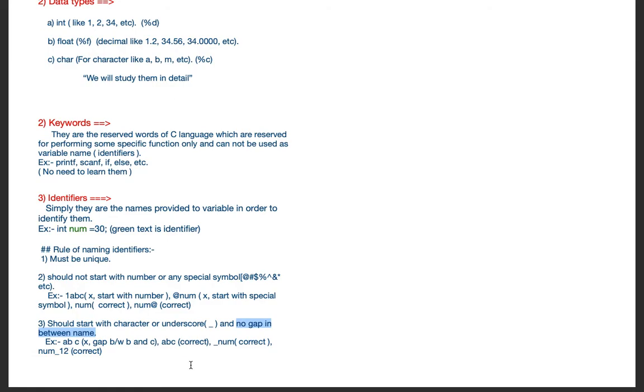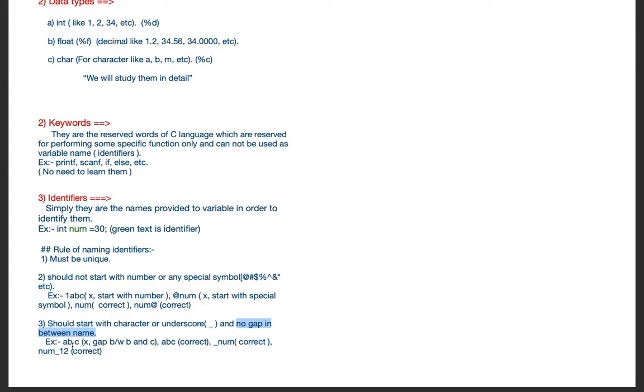Like here abc, the start is a character, so it is correct. Here it starts with an underscore, so it is also correct. Now see here, a b, and after a gap there is c. This is also not a valid name for an identifier, because the name should be continuous with no gap.